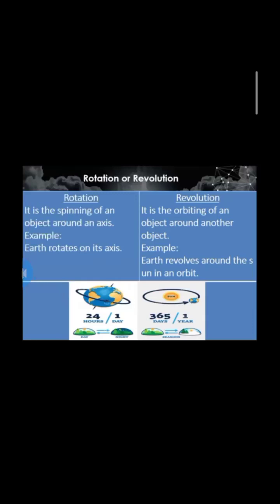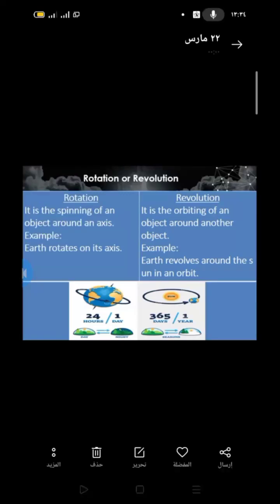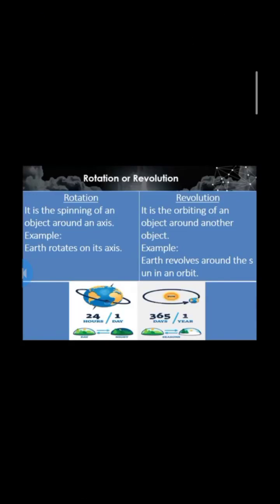Where is the sun in the sky? When the Earth rotates on its axis, it causes the sun, moon, and the stars to seem to rise in the east and travel across the sky, then set in the west.